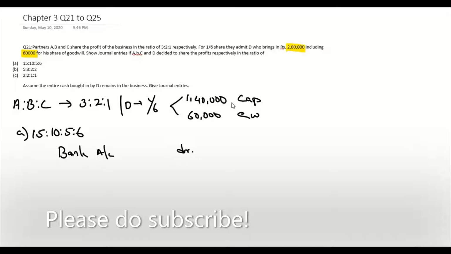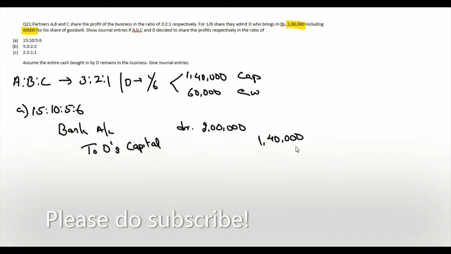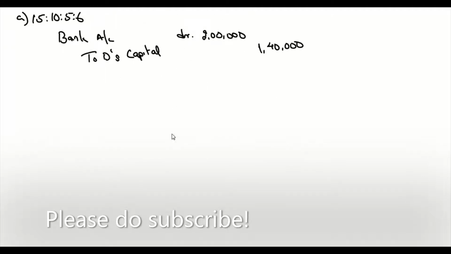He brought in 1,40,000 as capital and 60,000 as goodwill, so it is 2 lakh. To the new partner's capital, so to D's capital, which is 1,40,000, and to premium on goodwill, which is 60,000.